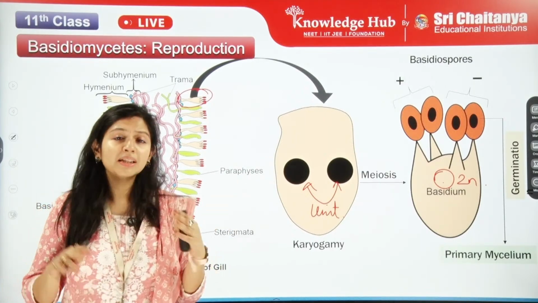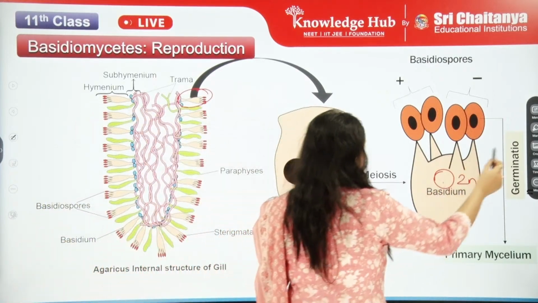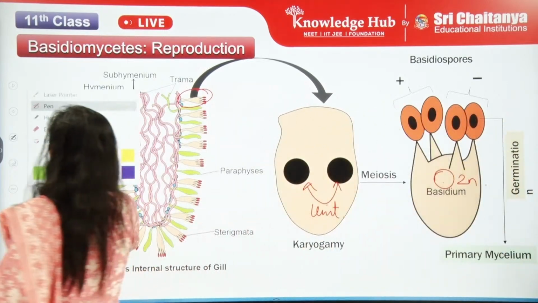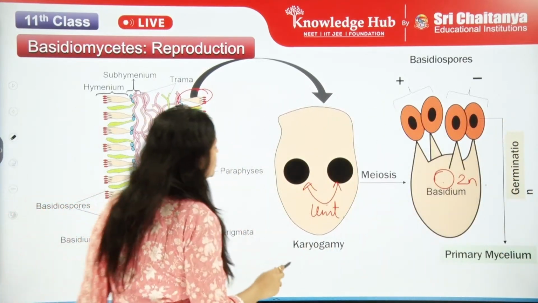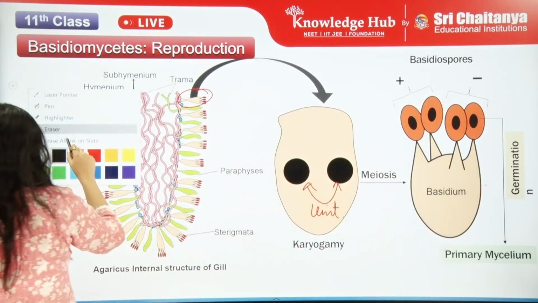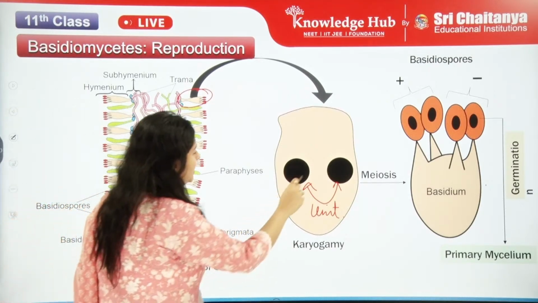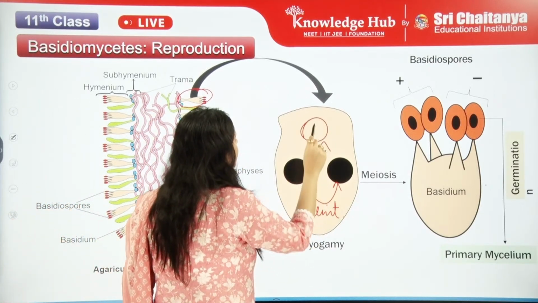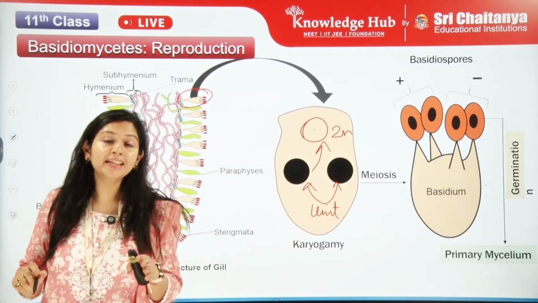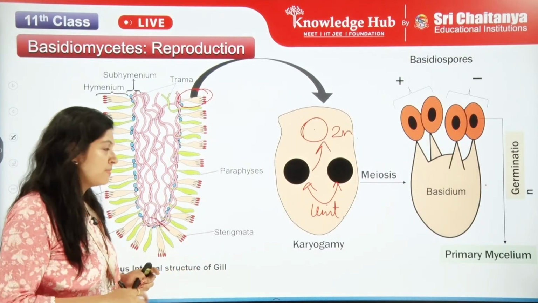Further, let's imagine the fusion has taken place here itself and now it has become 2n. Immediately after it has become 2n, what will happen?